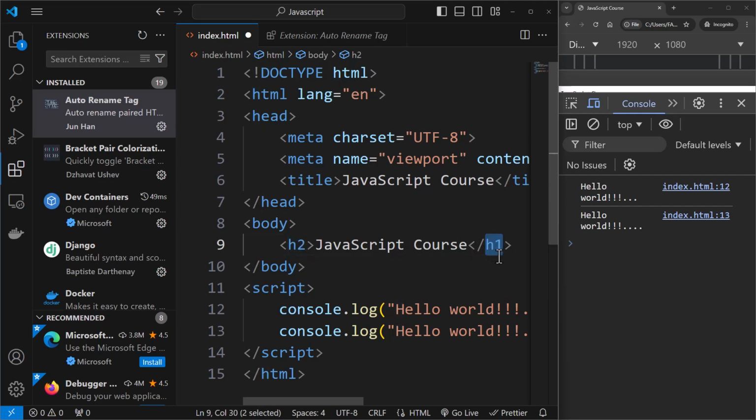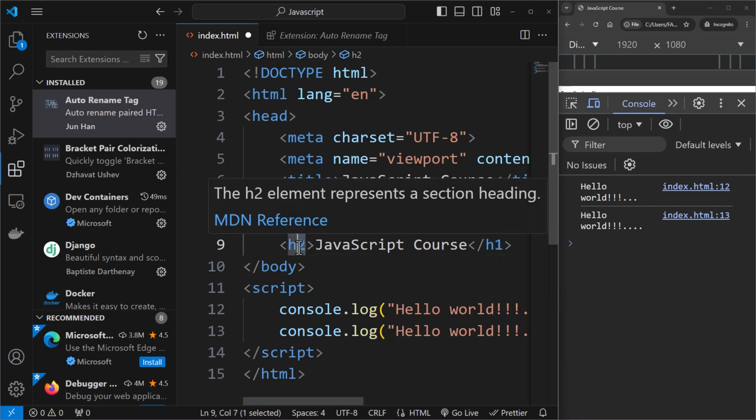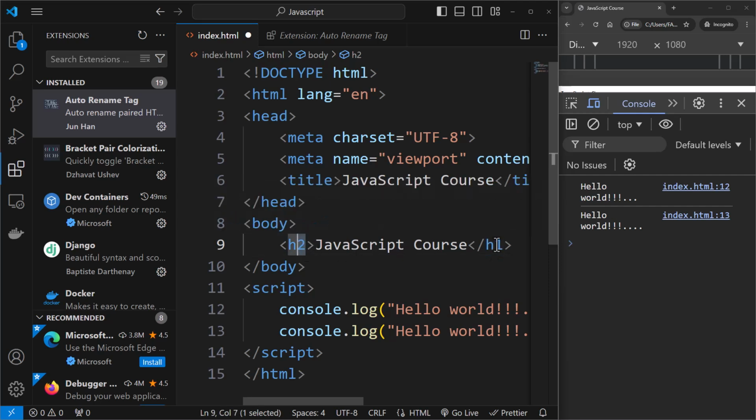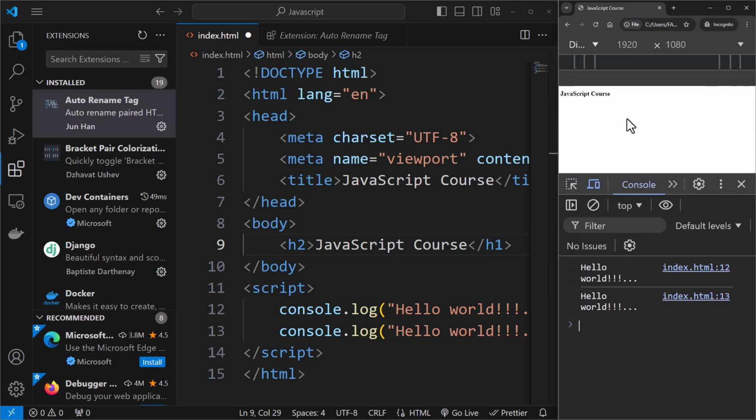So if you're working on a large HTML file, and let's say you rename this tag, then you have to rename the matching tag as well. Otherwise, you're going to get an error. So if I refresh this, there's no error that is being thrown, but the output is not what you would desire. Probably this might be shown in H2 or H1, so this is not what you would desire. Ideally, an opening tag should have a closing tag as well. So that is what this auto rename tag helps you with.